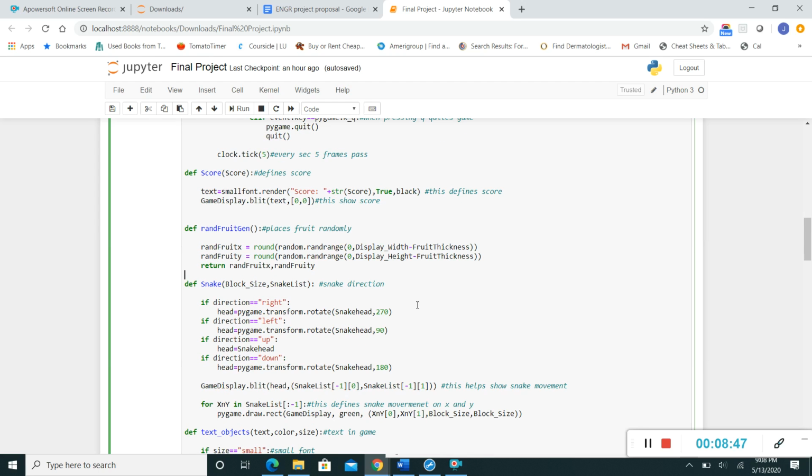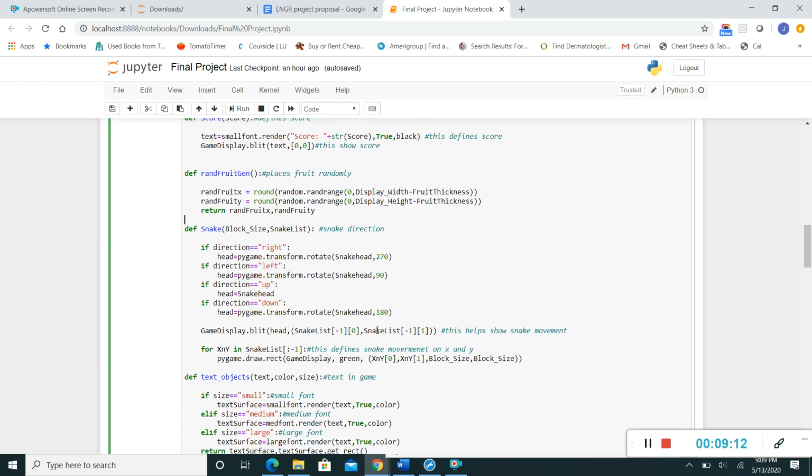So the snake block size, defining the snake, the block size in the snake list. Basically this is going to define the snake direction. If the direction is right, the snake head is going to rotate 270 degrees. If the snake is left, it's going to rotate 90. If it's up, it's just going to stay the same. If it's down, it's going to be 180.